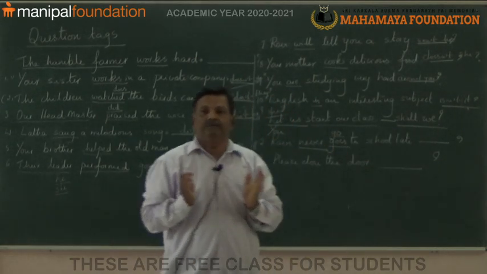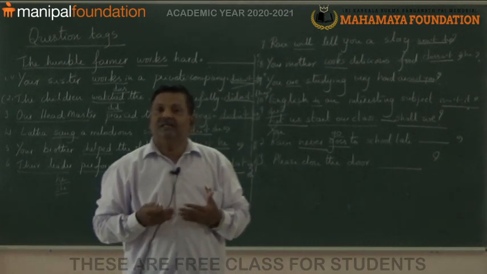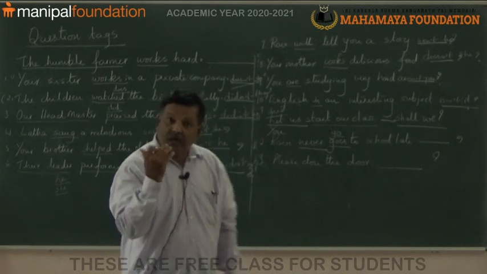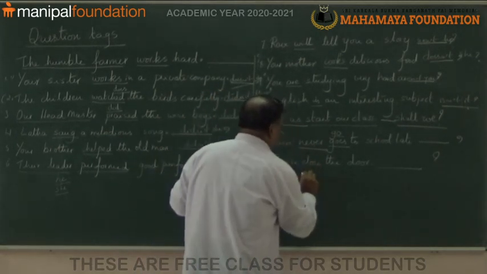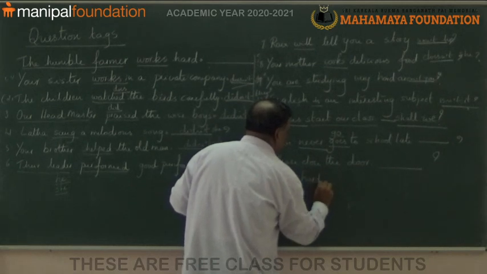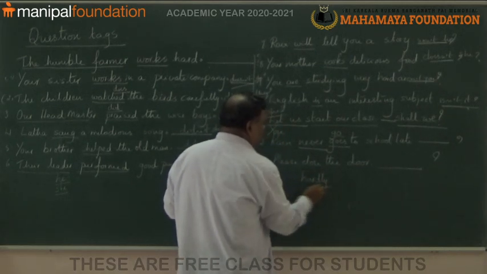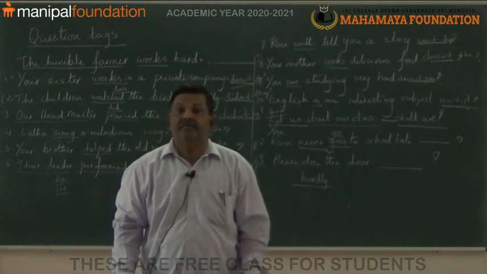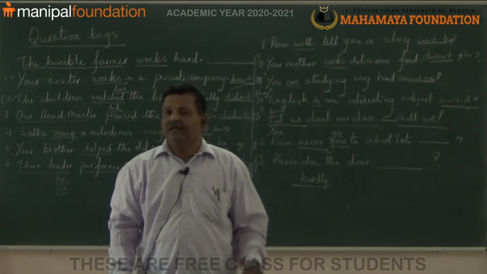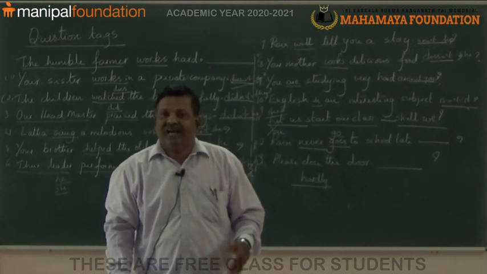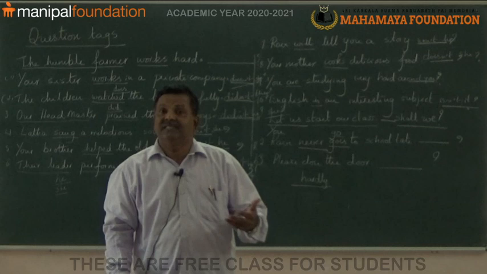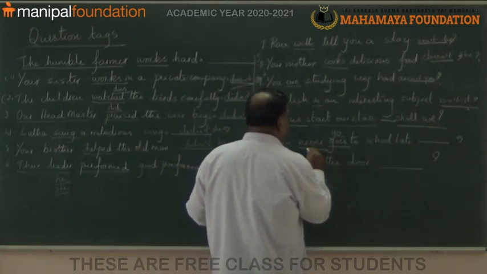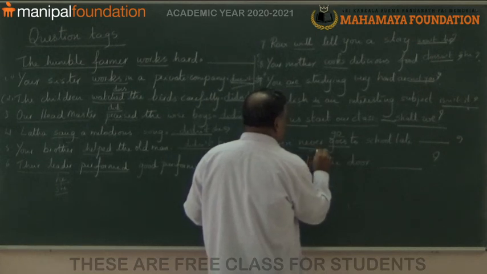Some of the other semi-negative adverbs are, yes, hardly, scarcely, seldom. You please listen. Hardly, scarcely, or seldom. Then Ravi never goes to school late means not.